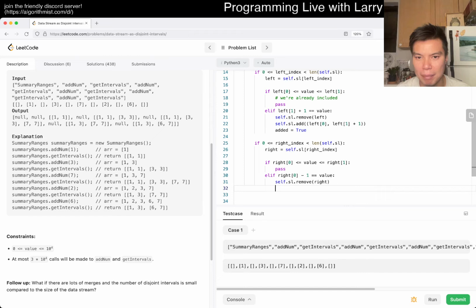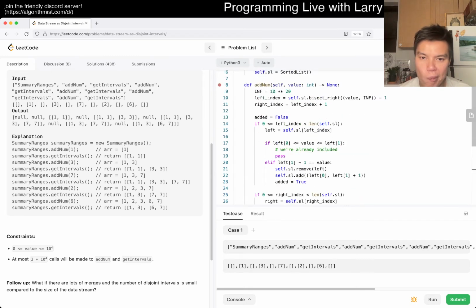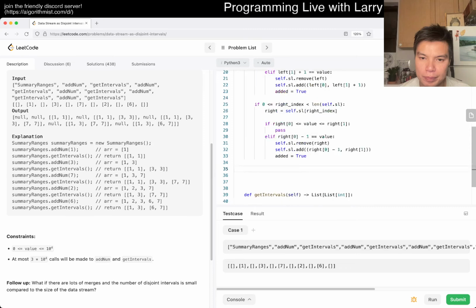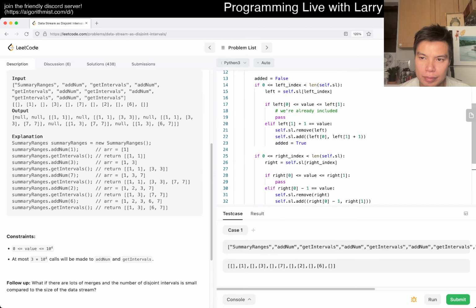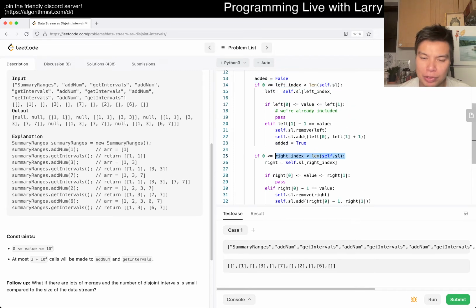But this is just about being exhaustive, I suppose, right? And then now, well, I was going to add another if statement about if they're both true, then we do stuff.